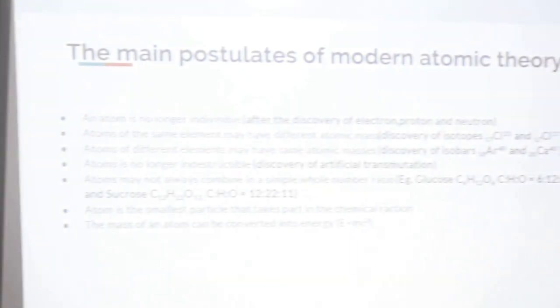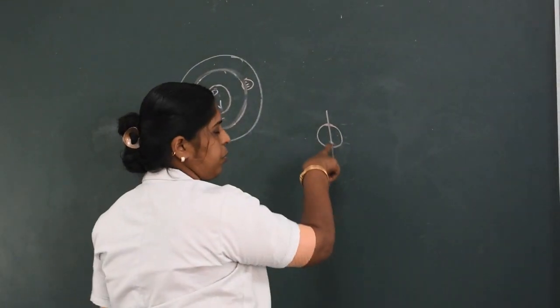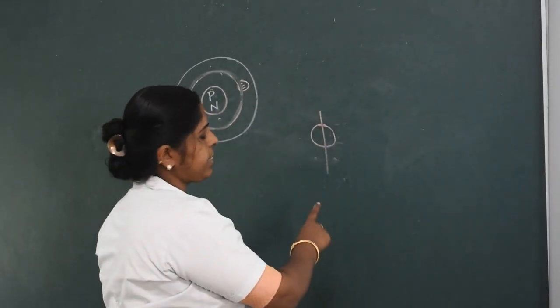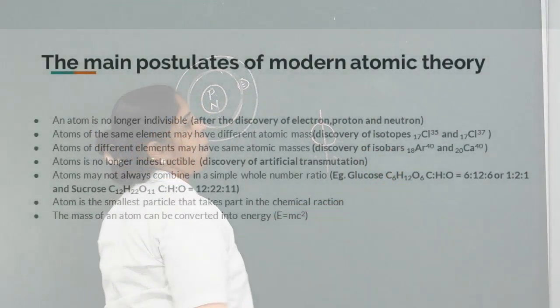We can divide an atom. This paves the way for a lot of chemical reactions.